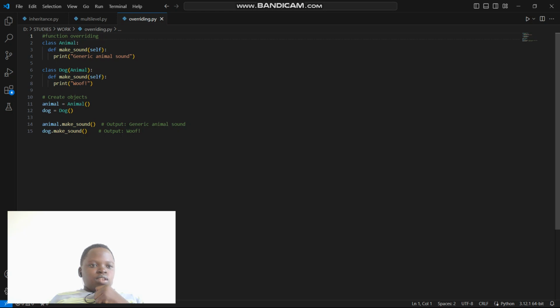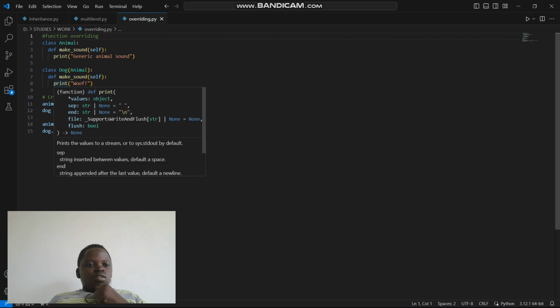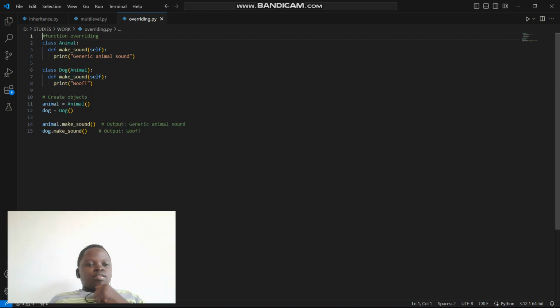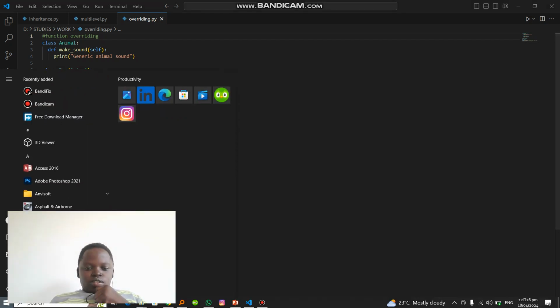Here I have an example of overriding. We create a class called Animal with a make sound method where we print the generic animal sound, and another class called Dog. We apply the attributes of Animal, and then we define the make sound function to print woof. Then we create the animal objects and so on until we print.